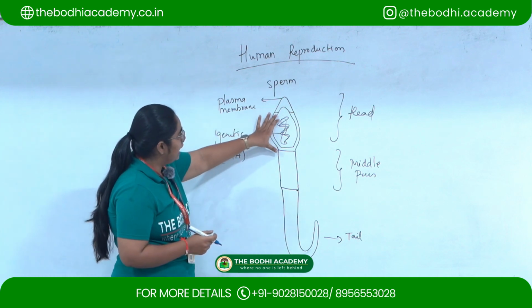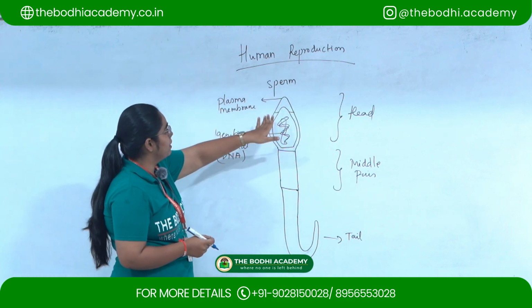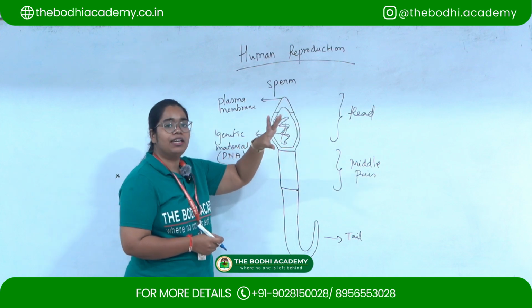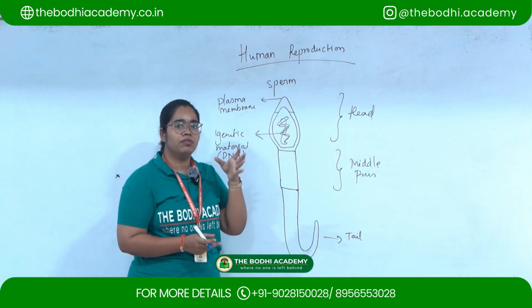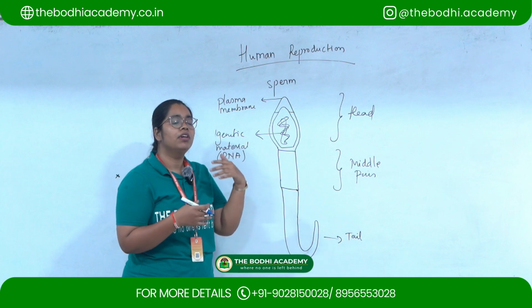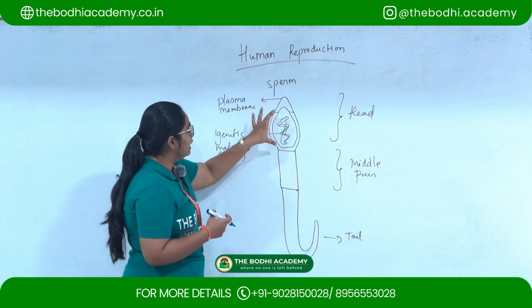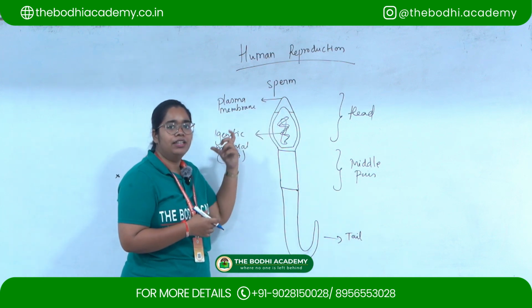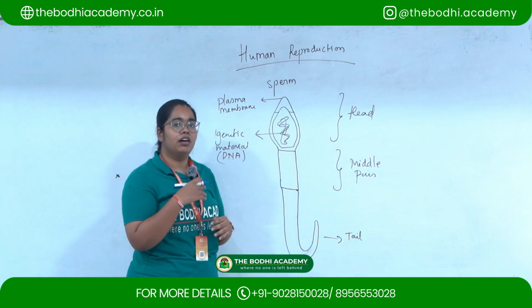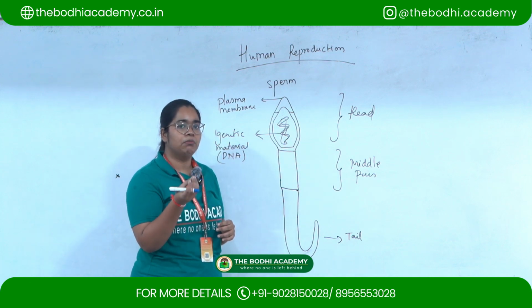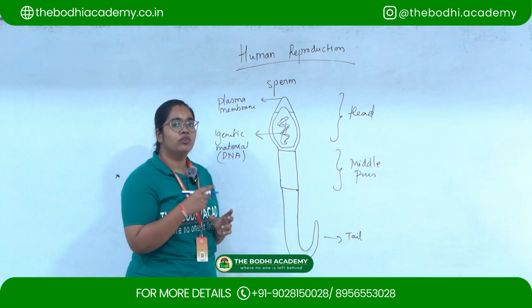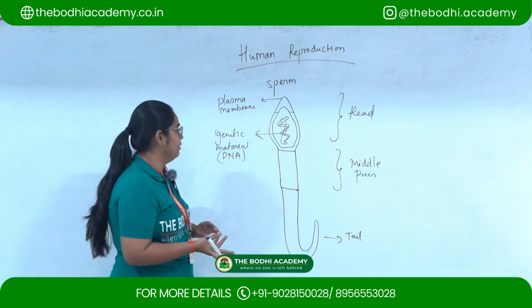So this head region consists of the plasma membrane. Inside the plasma membrane there is a secretion called the acrosome, which helps in the penetration of the sperm inside the ovum. Then in the head is the genetic material, that is the DNA, which will fuse with the genetic material of the egg during the process of fertilization.